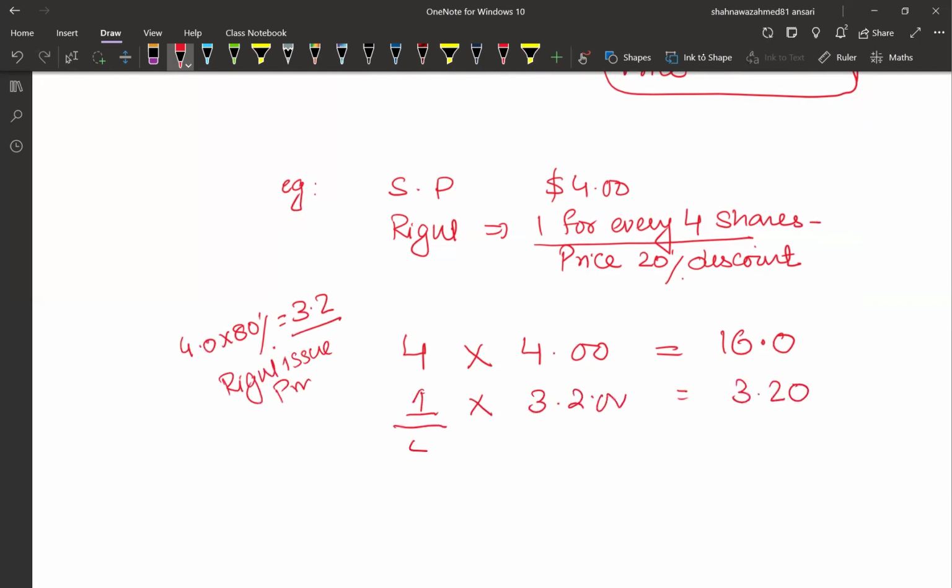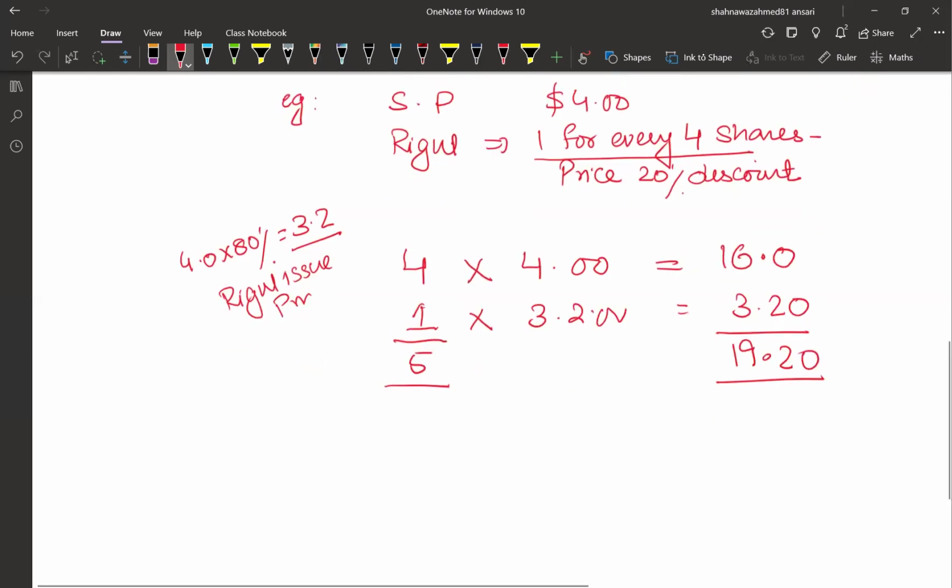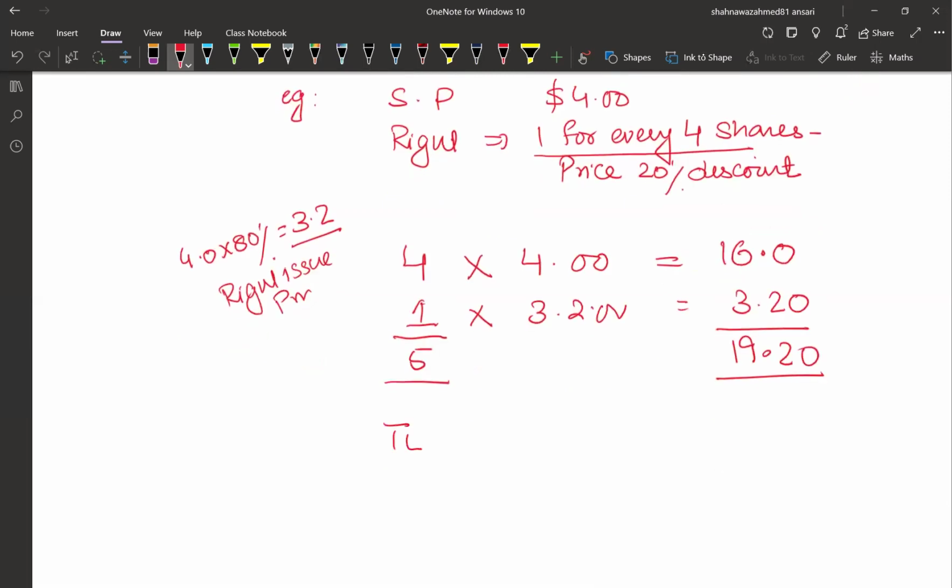The investor now, after the right, has 5 ordinary shares, and that would be worth theoretically 19.20. So that means the ex rights price, or the theoretical ex rights price, is 19.2 divided by 5. So now theoretically the per share price would be 19.2 divided by 5, and that is 3.84.